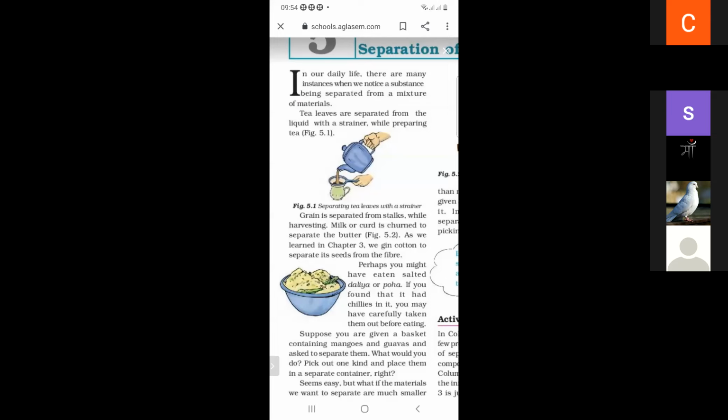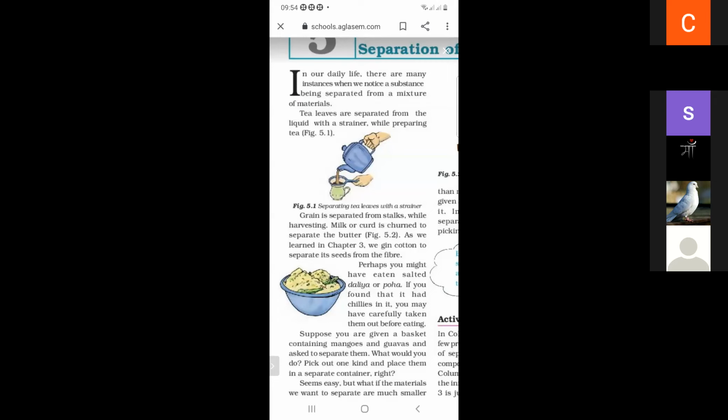And when we make dalia or poha, if there are many chilies present in the dalia or poha, we separate the chilies from the poha before eating. This is the way we separate chilies from the poha.